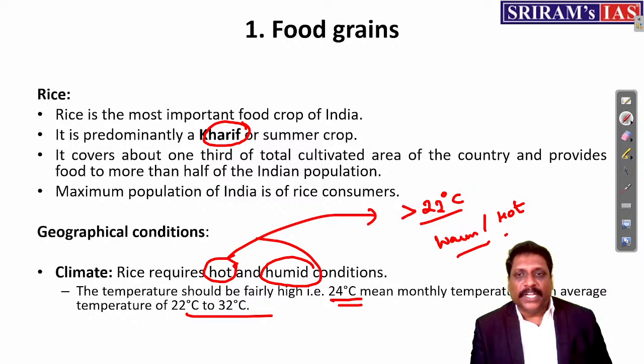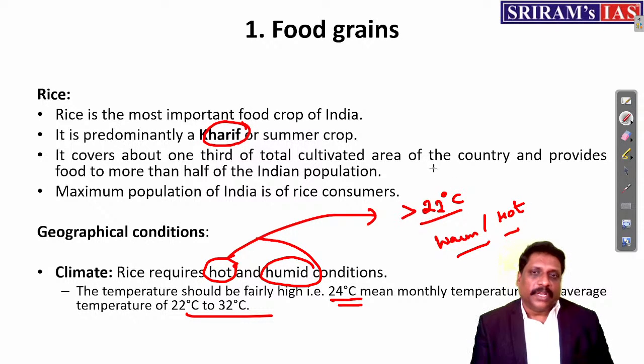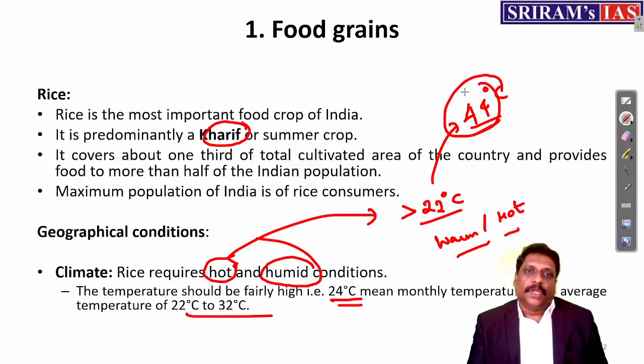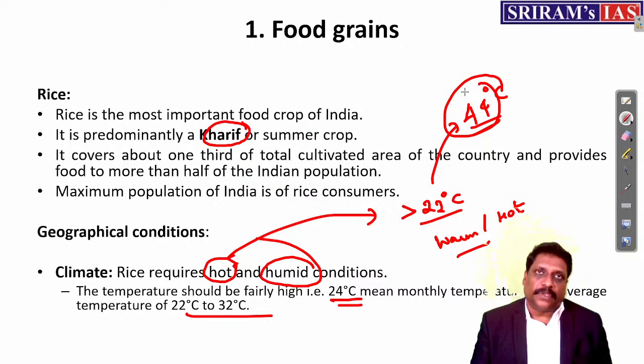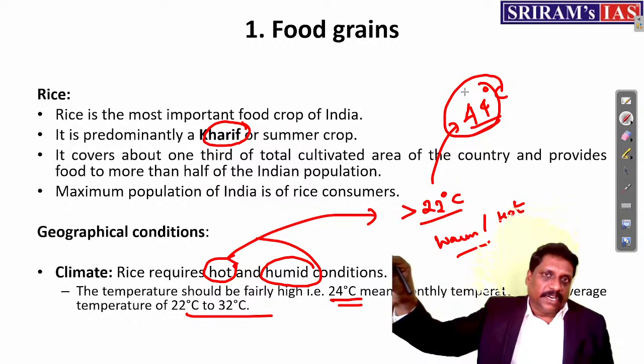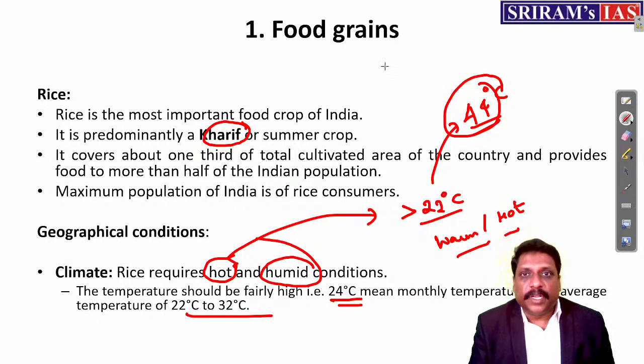You may wonder, what is this 22 you're calling hot, when I am experiencing around 44 degrees in Delhi? Then what will you call that temperature? My dear friends, this 22 degrees is not the maximum temperature. 22 degrees centigrade is the average temperature. For example, one of the conditions needed for a cyclone is very high temperature. What is very high temperature?